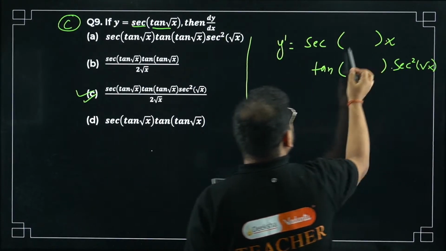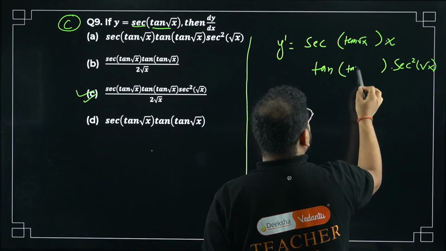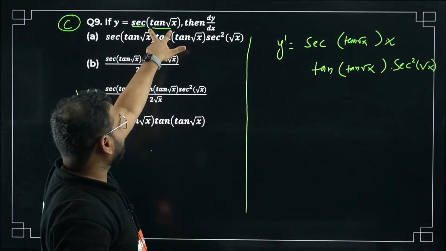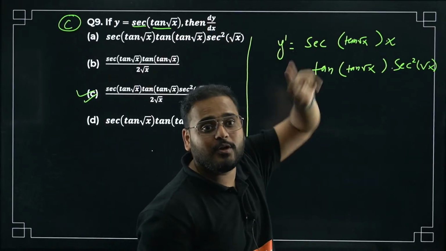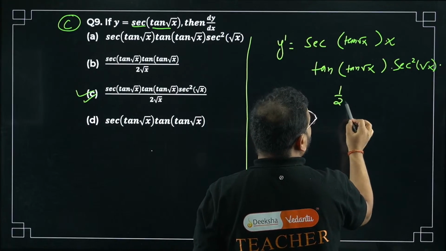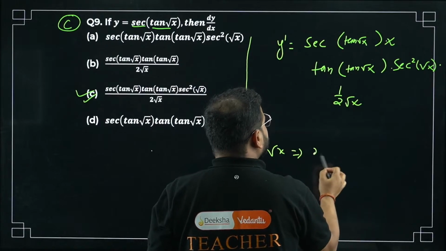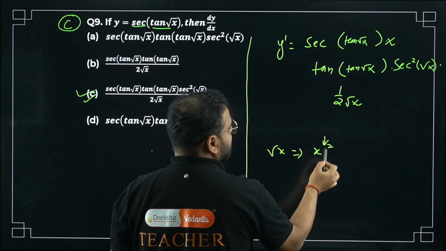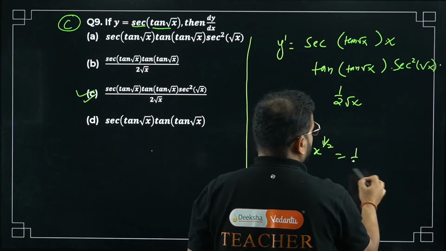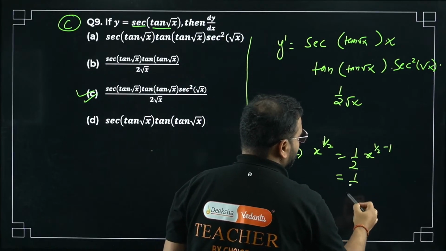How much is that? Root x. What about this? Sir, tan of root x. Is it over now? No, sir. We have done first the differentiation of sec, then for tan root x, we have to do the chain rule one more time for root x also. That will become, bacha, again multiplication is there, 1 by 2 root x. How come, bacha? Root x means x power 1 by 2. Now differentiate this, it will become 1 by 2 x power 1 by 2 minus 1. So same thing, now it comes in the denominator, so 1 by 2 root x.